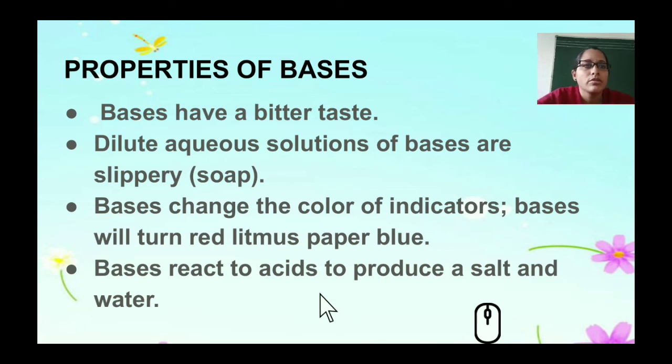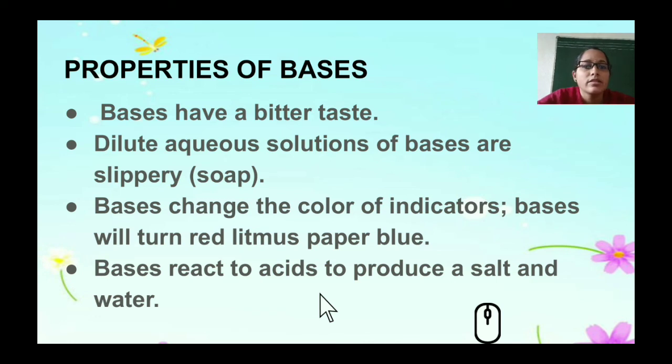Let's understand the properties of bases. Previously we discussed what bases taste like. They are bitter in taste, like bitter gourd. If you have tasted bitter gourd, you need not taste the base or the acids. Do not ever taste the acids, it's very dangerous. You have already tasted some acids in daily life, so you need not test other synthetic acids. Dilute aqueous solutions of bases are slippery, like soap. Bases change the color of indicators: in acids blue litmus turns red, while in bases red litmus turns blue.